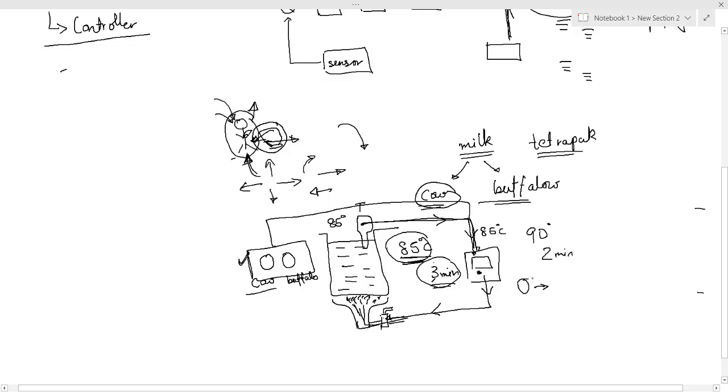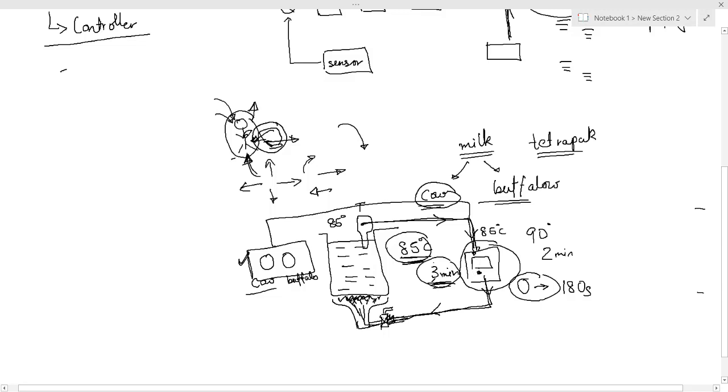And it will also start a timer which measures a time of 3 minutes, that is 180 seconds. After 180 seconds, what will the controller do? The controller will directly send a signal to the valve that completely blocks the flow of gases, and by blocking the flow of gases, the flame will be stopped, and by stopping the flame, the heating of the milk will be stopped. So this programming of the controller must be done by someone, right?